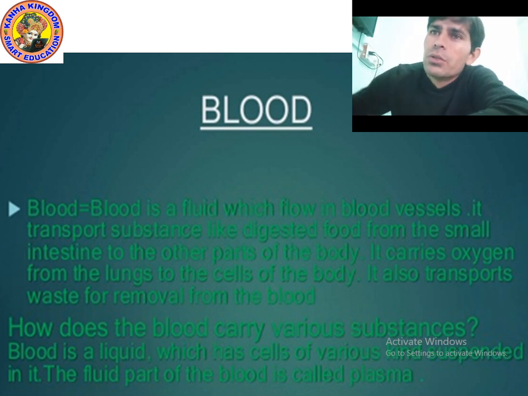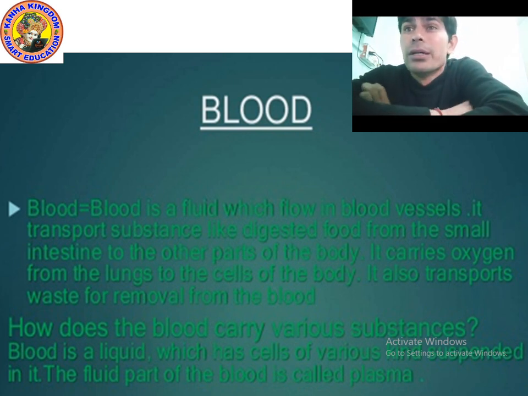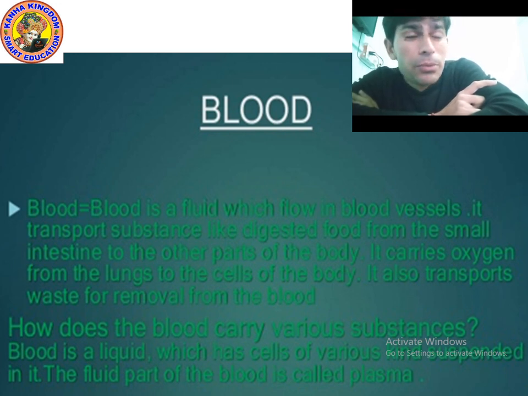So I can say that blood is very important. Blood is a fluid which flows through the blood vessels, and in our body uncountable blood vessels are present. It transports digested food made by digestion from the intestine to other parts of the body.